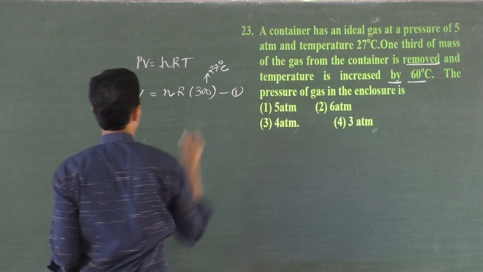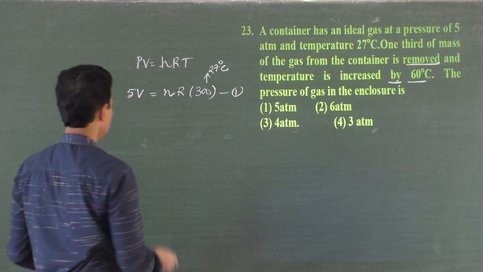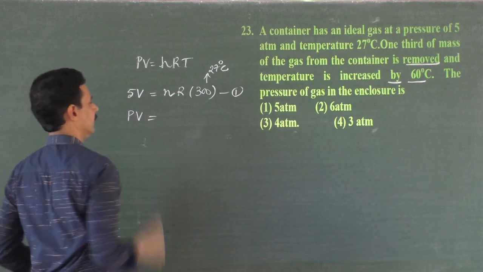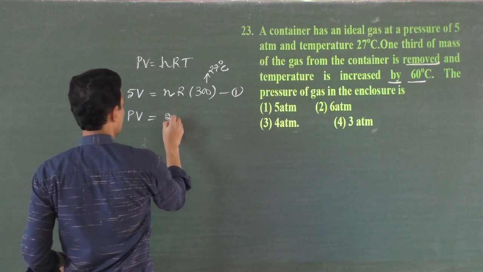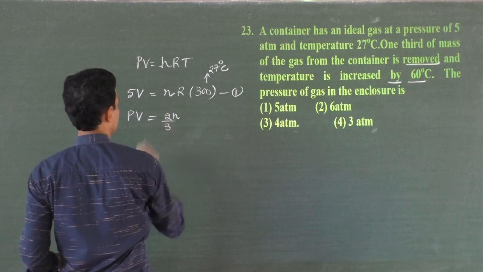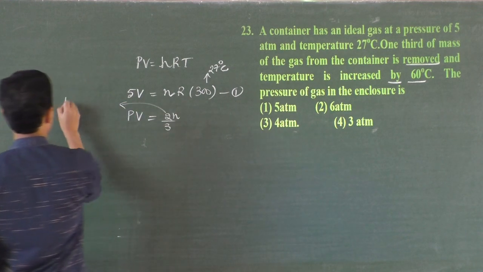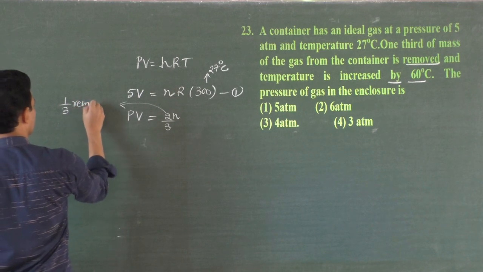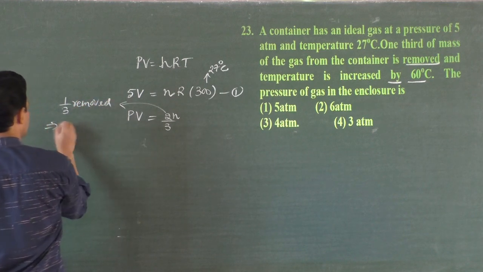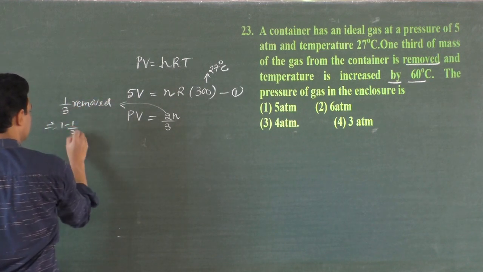What about the second one? What about the pressure in the same container? If 1/3 of the gas is removed, 2/3 is remaining, right? 1/3 is removed, that implies 1 minus 1/3 is remaining.